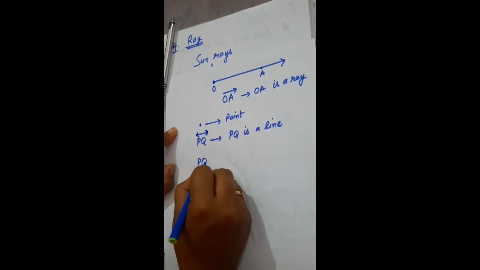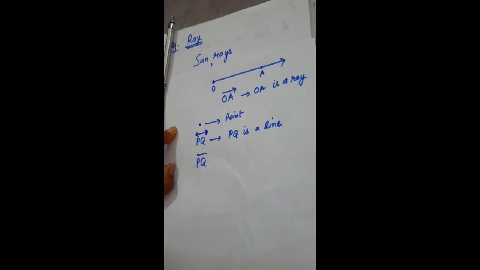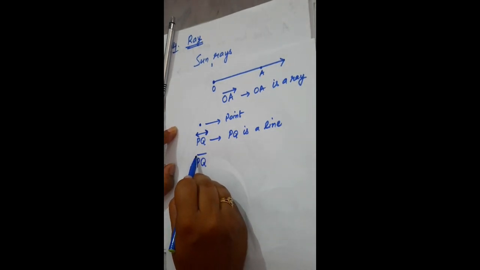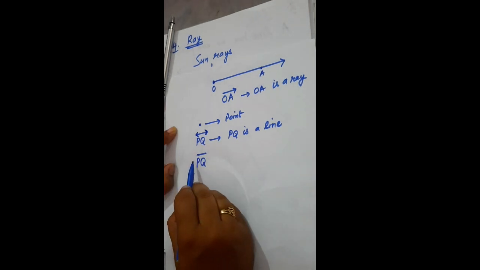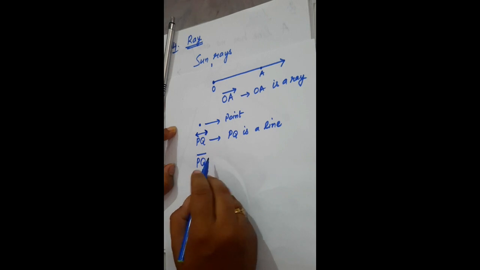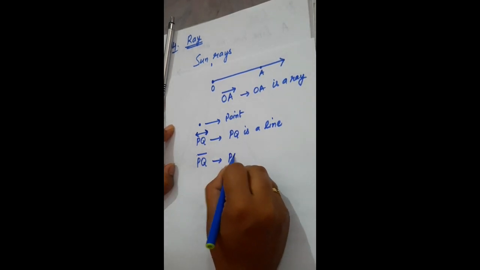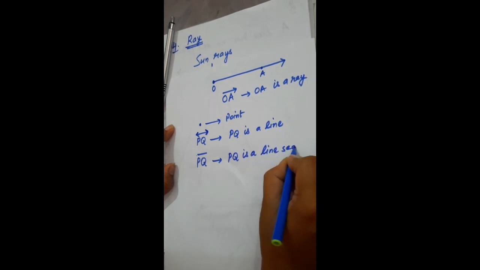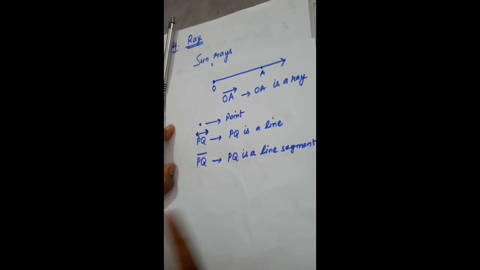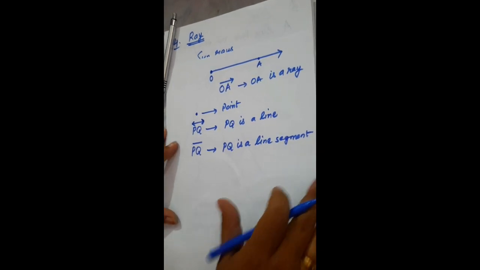If I have this PQ and the symbol is like this, it means we have one point and another point, and both have a starting point and an ending point, then I can say that PQ is a line segment. PQ is a line segment which has a definite length, starting point and ending point.